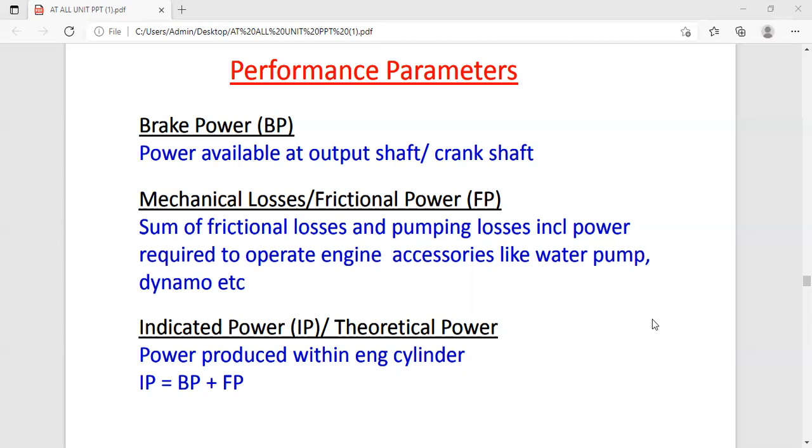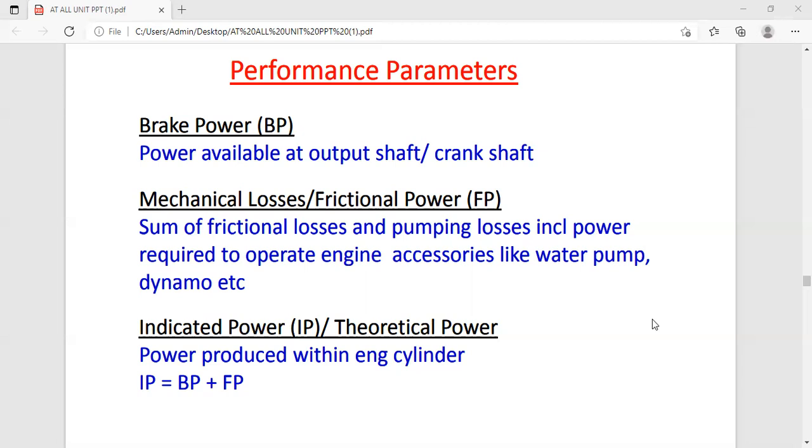While operating the engine, accessories like water pump and dynamometer cause certain loss of energy, and this is called the friction loss or friction power. Next, what does indicated power mean? The indicated power is denoted by IP, and is also called the theoretical power.